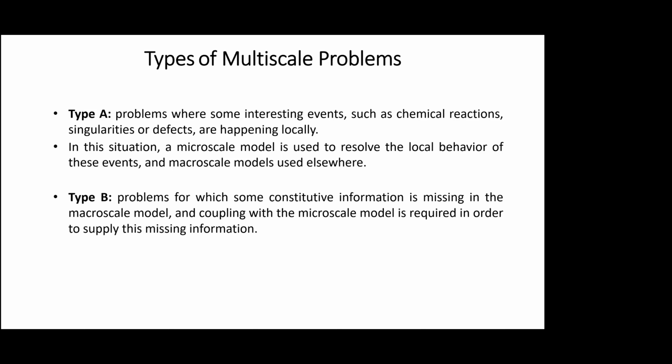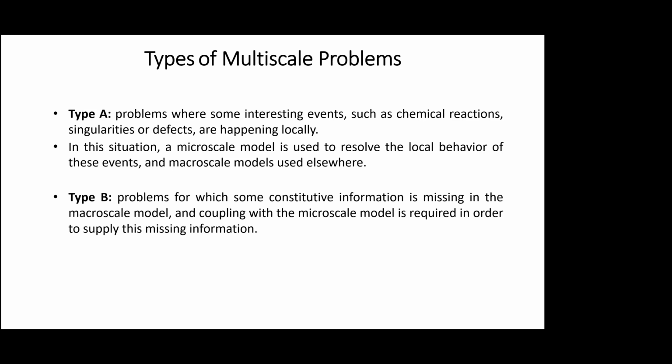So a micro scale model in this case is used to resolve or obtain the local behavior of this event. So how is that stress concentration happening, or how is that chemical reaction happening on that particular surface layer? Things like this. And you focus on that particular spot, and on the boundary conditions you use macro scale models, homogenized boundary conditions.